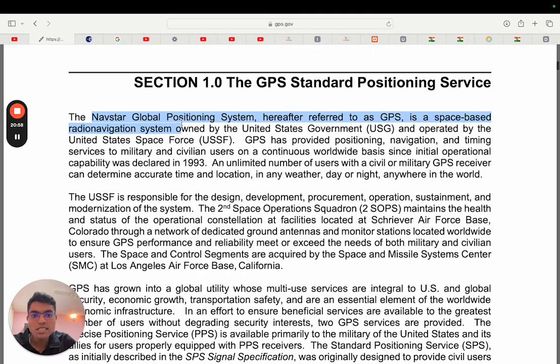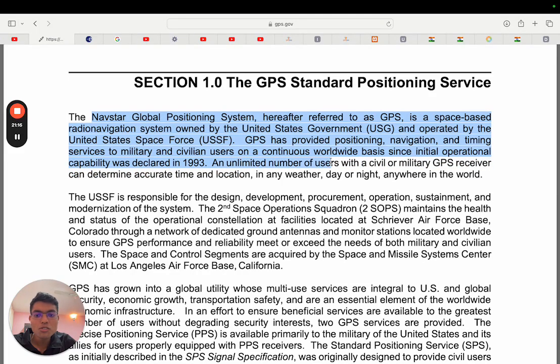Navstar Global Positioning System, hereinafter referred to as GPS, is a space-based radio navigation system owned by the United States government and operated by the US Space Force. GPS has provided positioning, navigation, and timing services to military and civil users on a continuous worldwide basis since initial operational capability was declared in 1993.